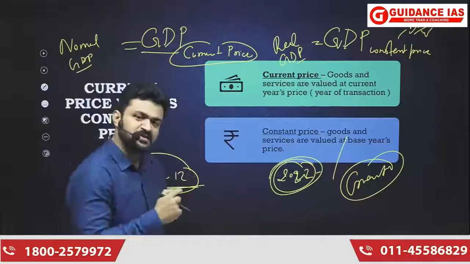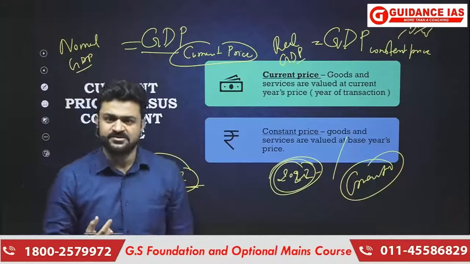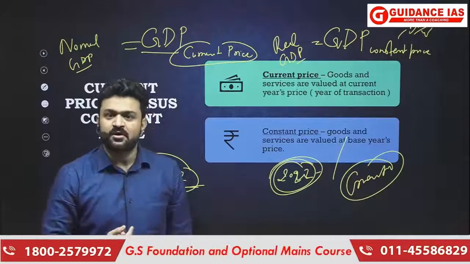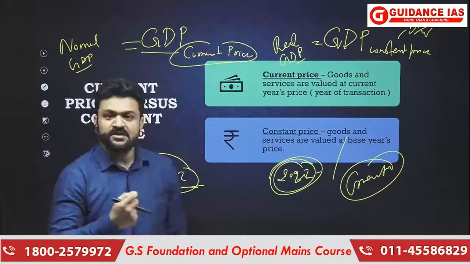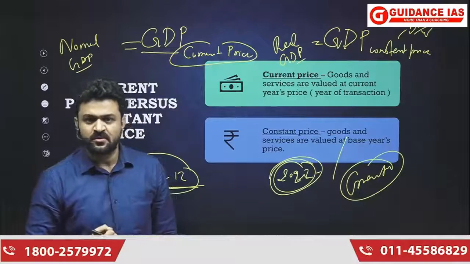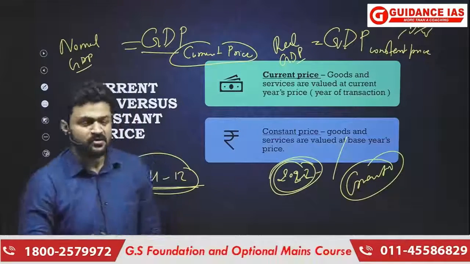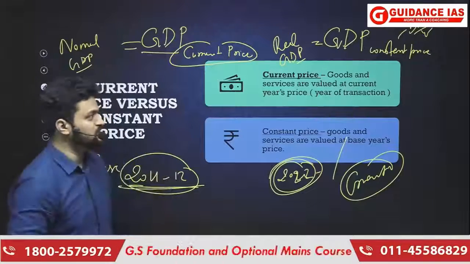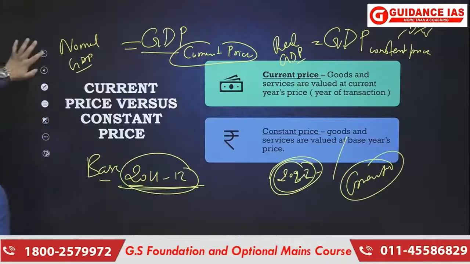Why? Because the money value of final goods and services may change because of change in prices of the products, although there may not be change in the production. That is something that we are going to understand through an illustration.